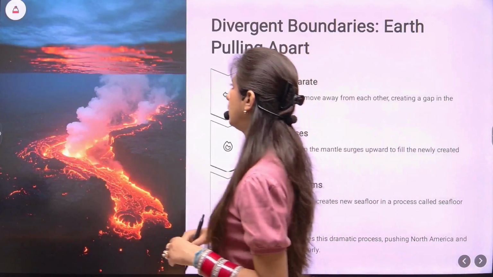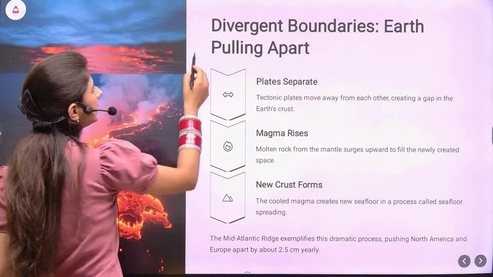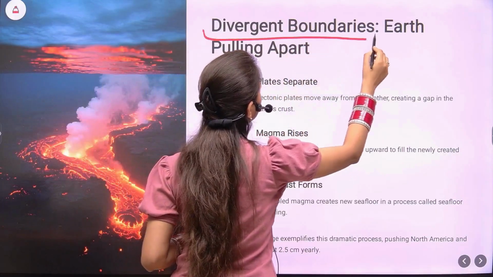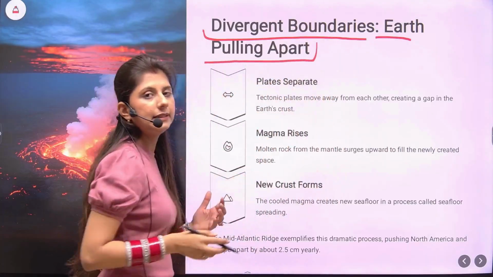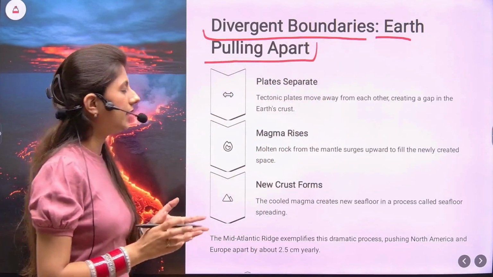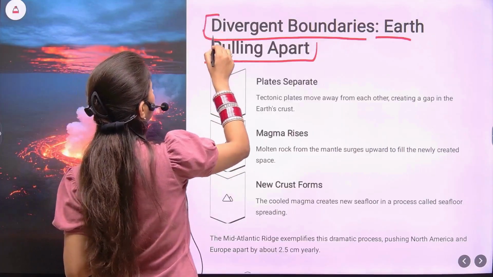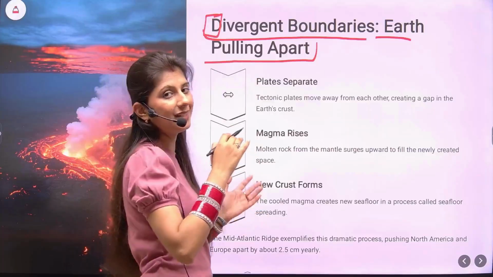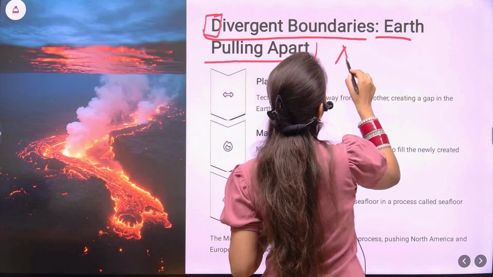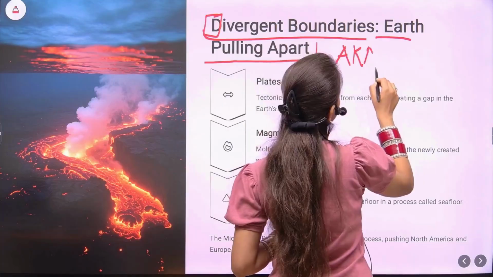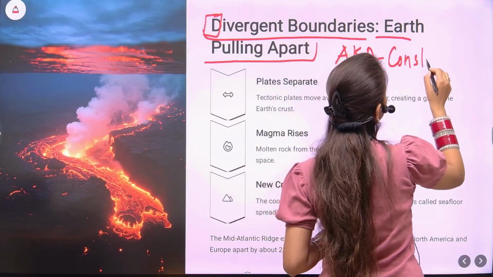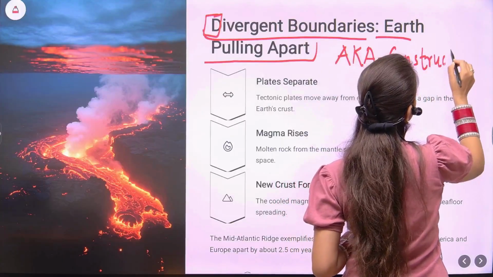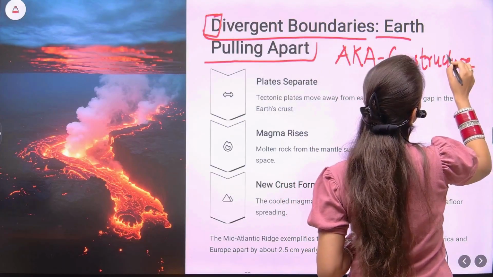Starting with the first type, the divergent plate boundary, also called the Earth pulling apart. The divergent plate boundary is also known as the constructive plate boundary.